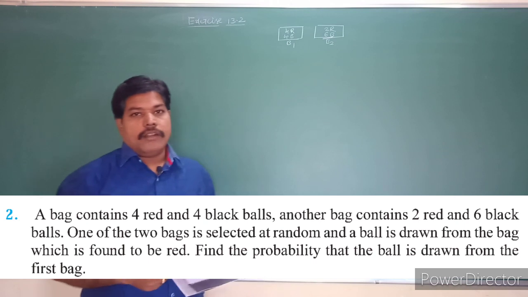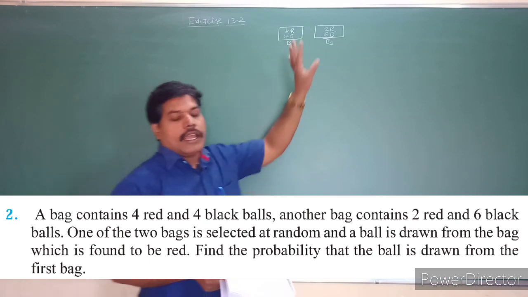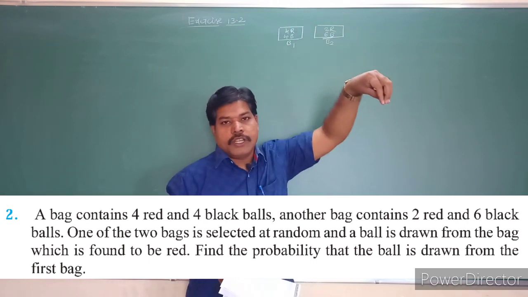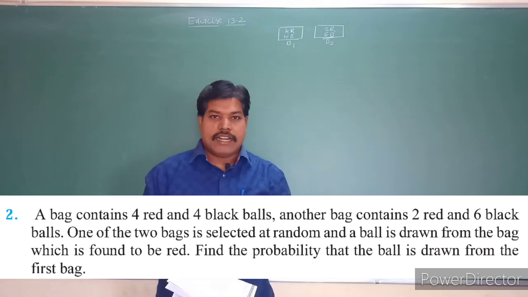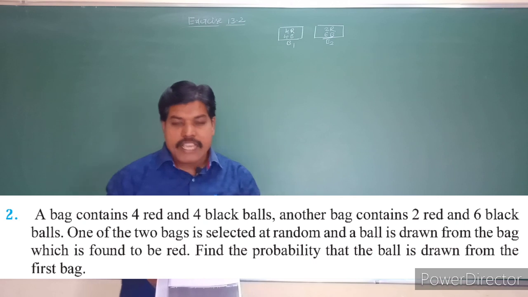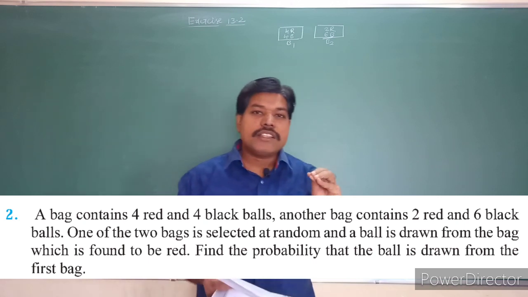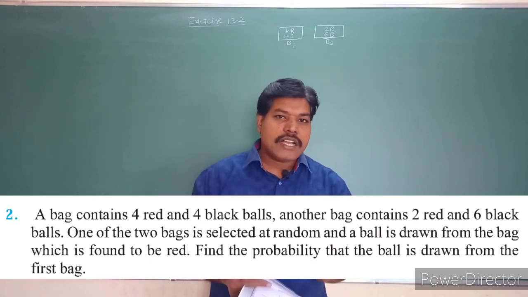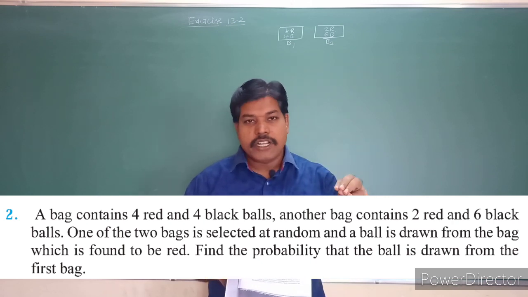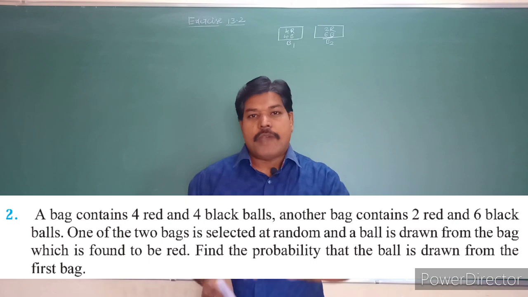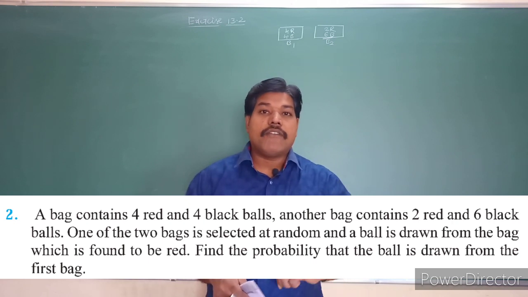So 2 bags are there; they take one bag out of these 2, and take one ball from that bag. They identify that the ball is red. What is the probability they are asking? Find the probability that the ball is drawn from the first bag.